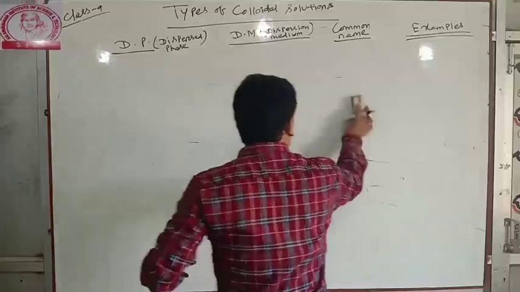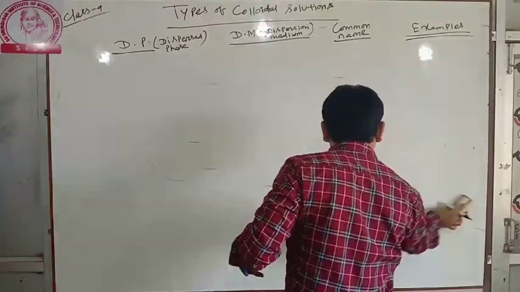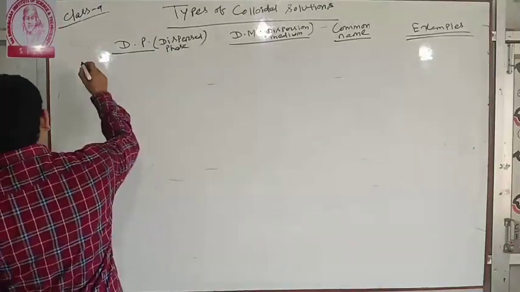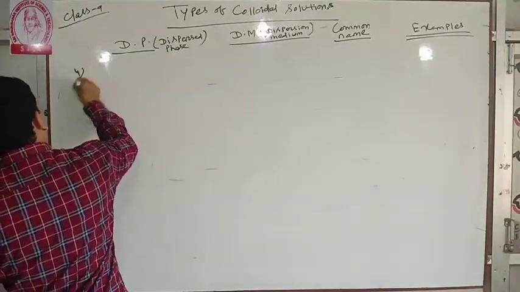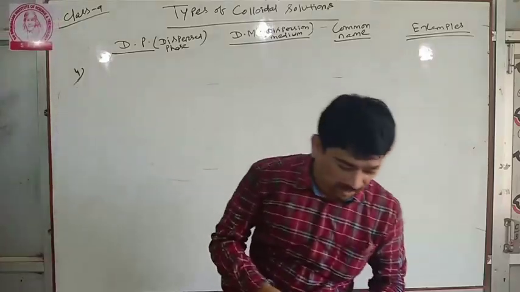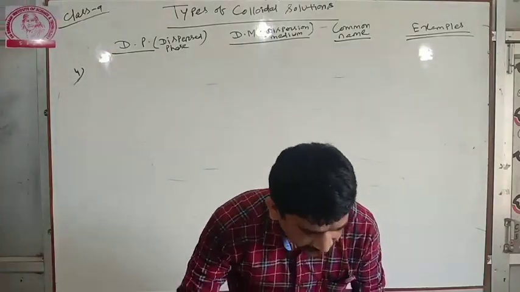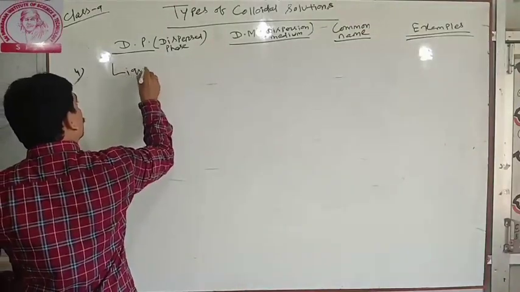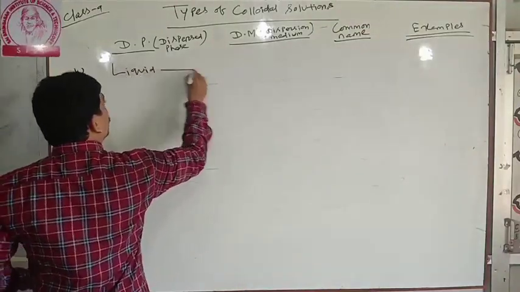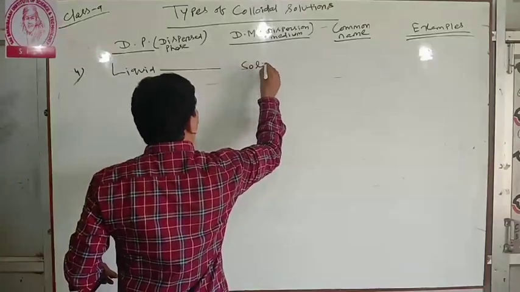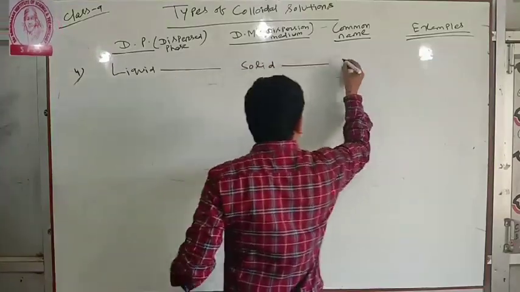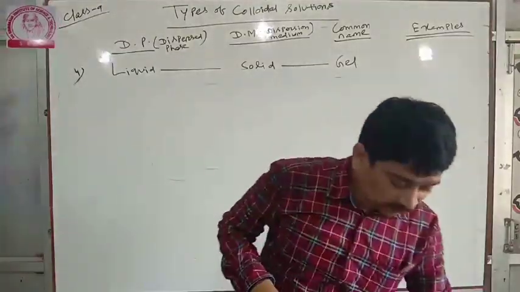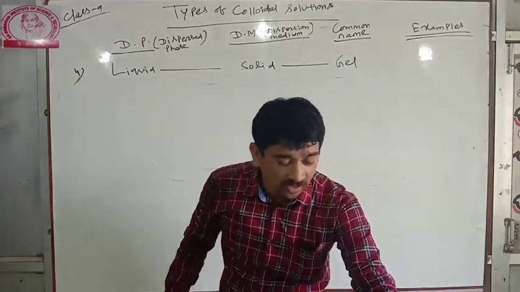Fourth, liquid in solid. It is gel. The dispersed phase is liquid and the dispersion medium is solid. This is gel.